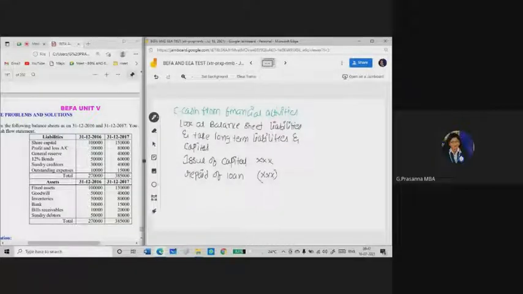So here you need to deduct this amount, whatever the long-term liabilities or capital value, if it is decreasing, from the remaining financial activities. So whatever the balancing figure is there, you need to consider that as cash from financial activities. Cash from operating activities, cash from financial activities and investing activities.